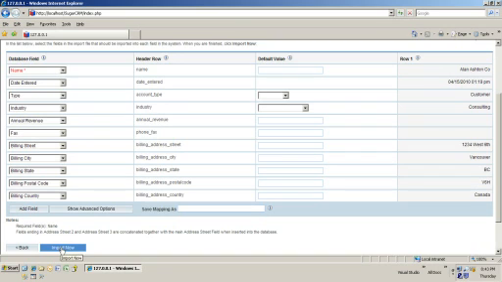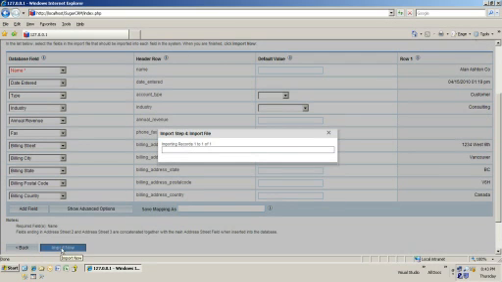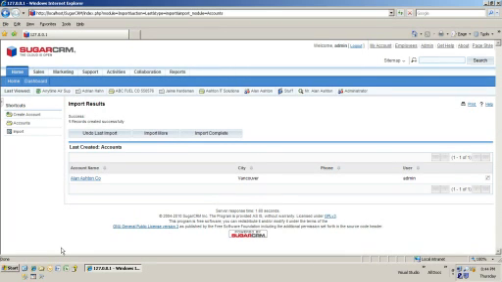Okay, and basically, I'm going to hit import on that. Wow. Now that replaced the existing record that was there? It didn't replace the existing record. When we exported out, if you remember, we had that ID column in the file. If we'd imported back in with that ID column, I suspect it would have changed that record to be with the data that I've got. Because I didn't import the ID, it assumes that this is a new record. If you had left the ID column there and left it blank, it would have imported it as a new record too, I presume. I would suspect that's the case.